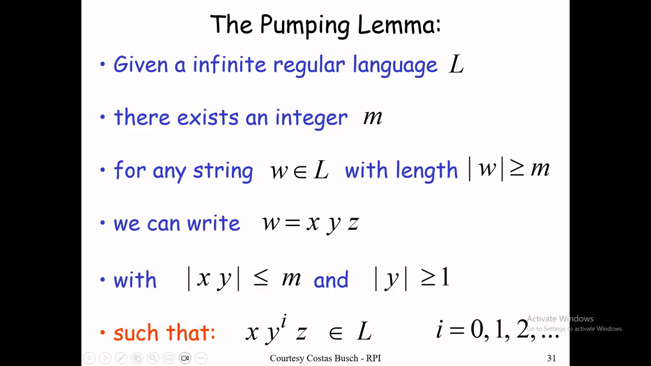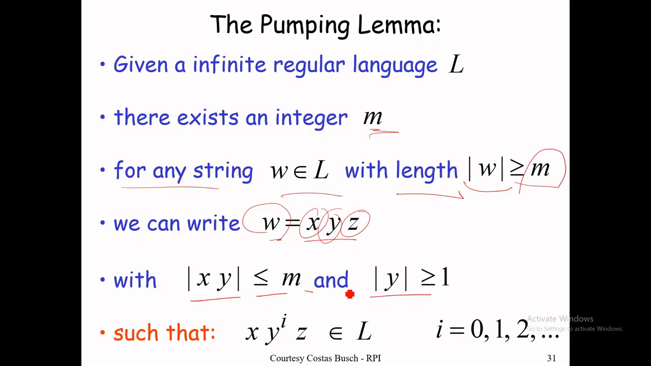So given an infinite regular language L, there exists an m, an arbitrary number. For any string w belonging to L with the length of w greater than or equal to m, m is showing the number of states, or we can say any arbitrary number that can be used to get the substrings x, y, z. We need to write string w into x, the first part without repetition, y the loop, z the last part without repetition. The length of x